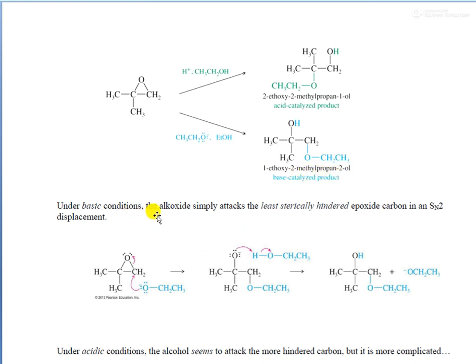So under basic conditions, the alkoxide simply attacks the least sterically hindered epoxide carbon in an SN2 displacement. Okay, and under acidic conditions, the alcohol seems to attack the more hindered carbon atom, but it is a bit more complicated. That is, the acid H plus first comes and protonates the oxygen atom, and the ring opening reaction will take place accordingly. So these are the differences between acid catalyzed and base catalyzed ring opening reactions in epoxides.